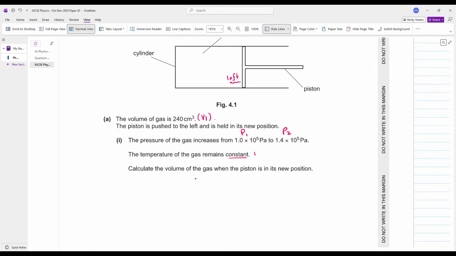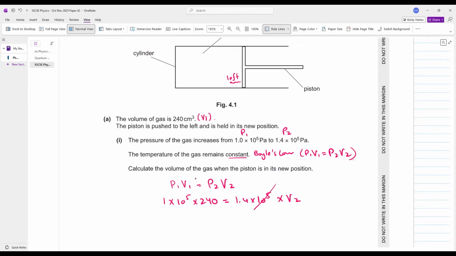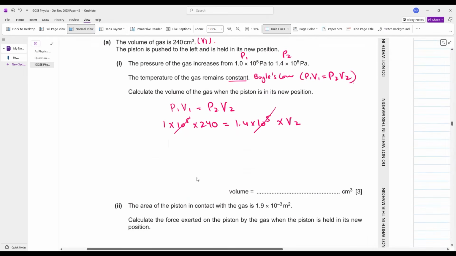Whenever temperature is constant, which law do we apply? Boyle's law. Boyle's law क्या कहता है? P1 V1 is equal to P2 V2. Calculate the volume of the gas when it is at the new position. What is pressure P1? 1 into 10 to the power of 5. What is V1? 240. What is pressure P2? 1.4 into 10 to the power of 5. What is volume V2? We have to calculate that.